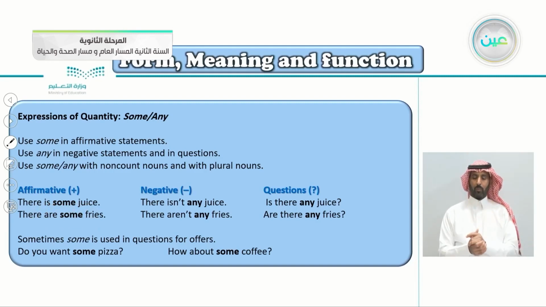In the negative, of course, we'll be using any with both of them. There isn't any juice. There aren't any fries. And with the question, of course, we'll be using any again. Is there any juice? Are there any fries?